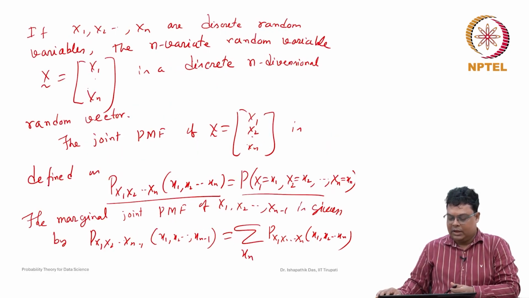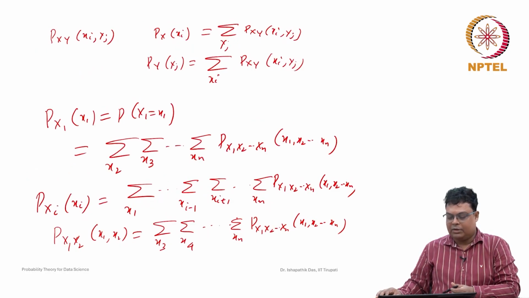We did not discuss the properties. The properties are very similar to the bivariate cases because it is a probability. So this joint probability mass function of x1, x2, ..., xn will always be greater than or equal to 0.